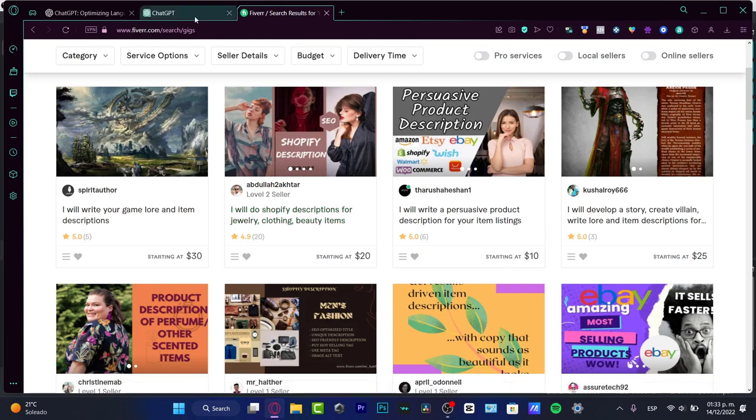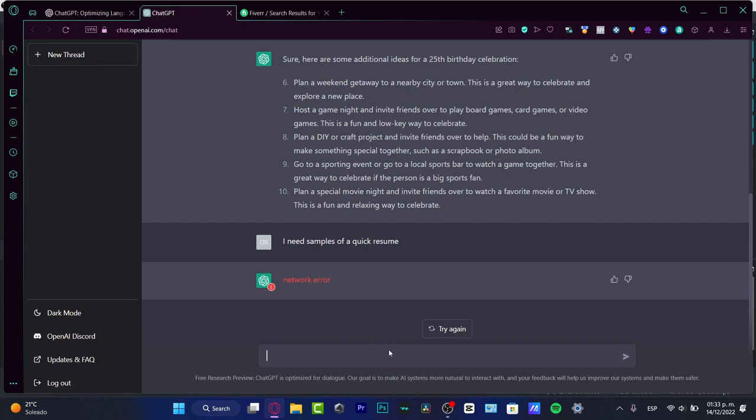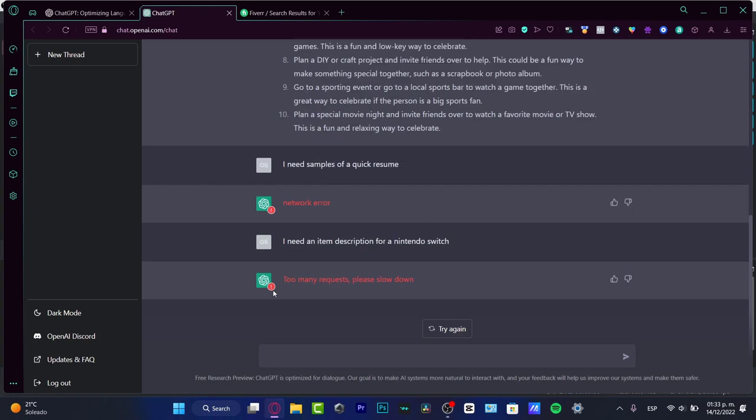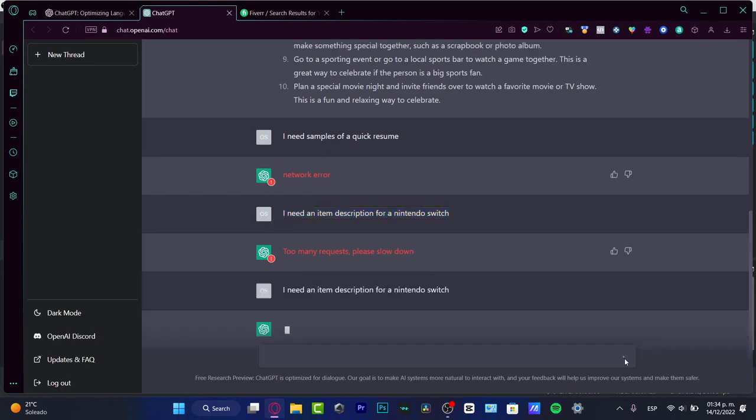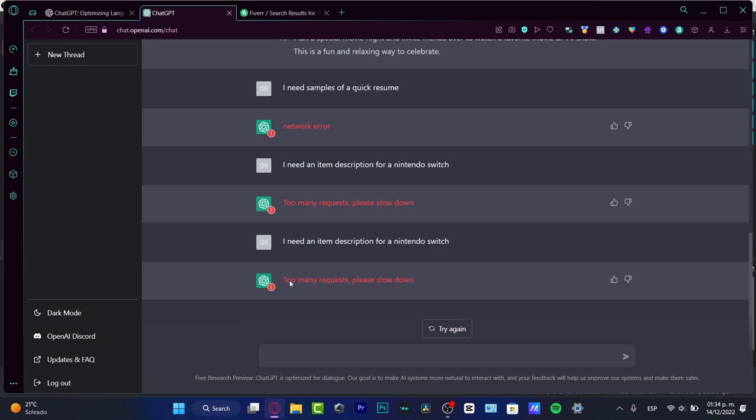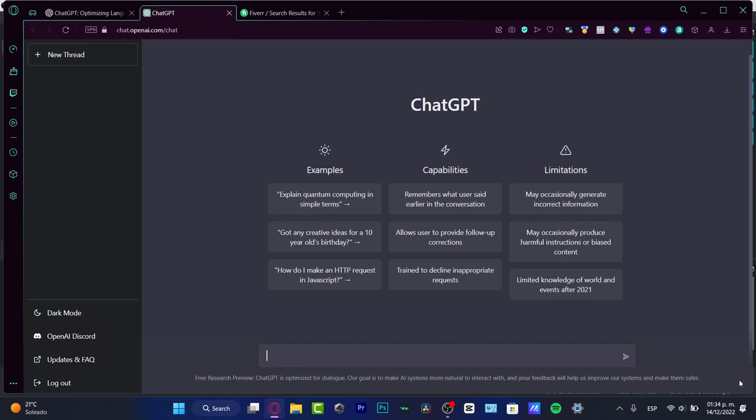So I'm going to go into ChatGPT and try to look for something like that. I need an item description for a Nintendo Switch. Now, if you're making too many requests, as it appears in here, we want to just slow down for a second. So I want to copy and paste this. You want to just wait a couple of seconds and then try that again. In my case, if this does not get solved, I want to reload the page, wait like 1-2 minutes, and then I can try it once again.